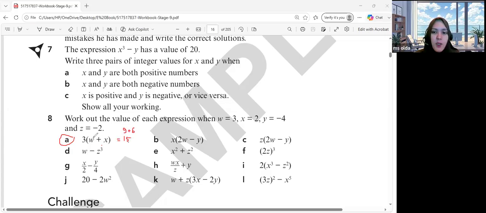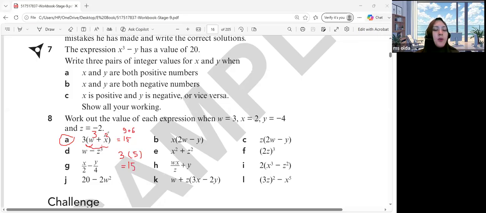Okay, so for W, Hakim just needs to substitute here: 3, and then X is 2. Oh, I see, Hakim multiplied it to the inside of the brackets. It's also okay, Hakim. You can either multiply it first to the inside of the brackets, or you can substitute it first. Like you change W and X with 3 and 2, then you will get 3 plus 2 equals 5, so the value of this expression is going to be 15.